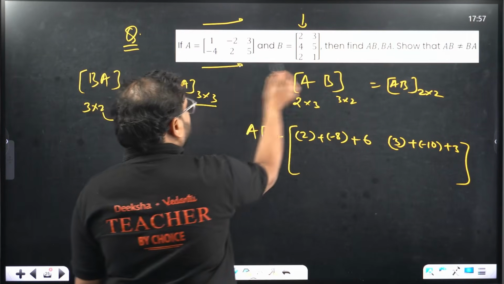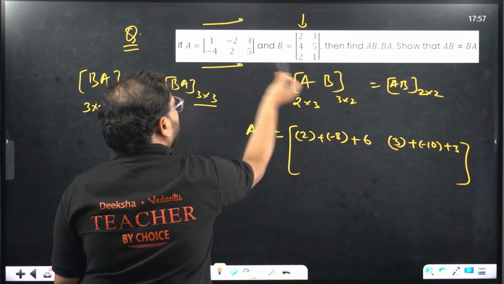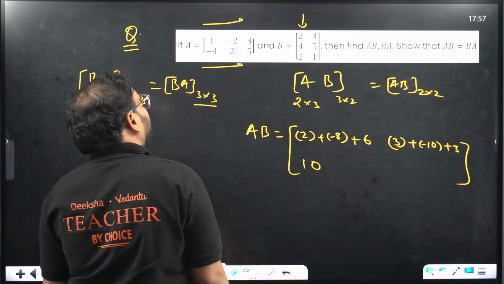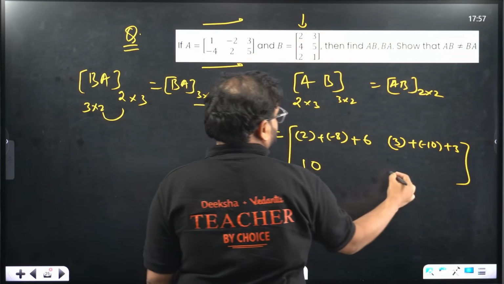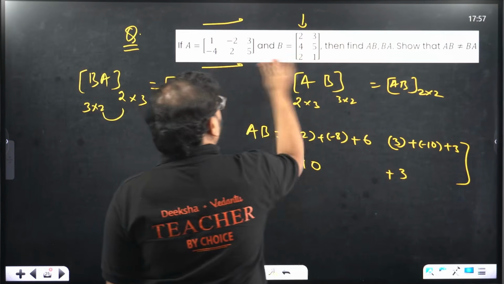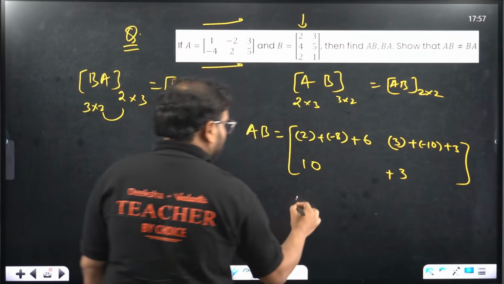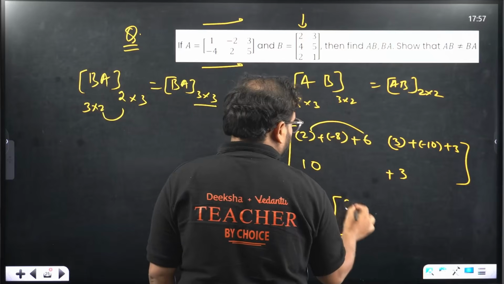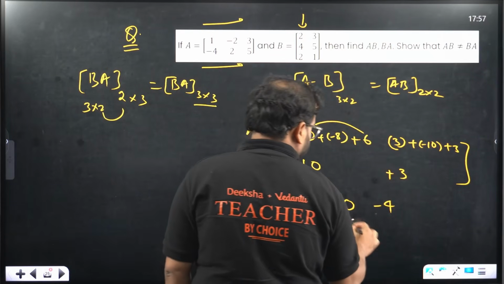Now for the second row, check here. Minus 8 plus 8 cancel, plus 10. Minus 12 plus 10 is how much? Minus 2. And then plus 5 is 3. Correct? The answer for AB is coming as: 6 plus 2 is 8, so this is 0. 3 plus 3 is 6, minus 10 is minus 4. This is 10. This is 3.